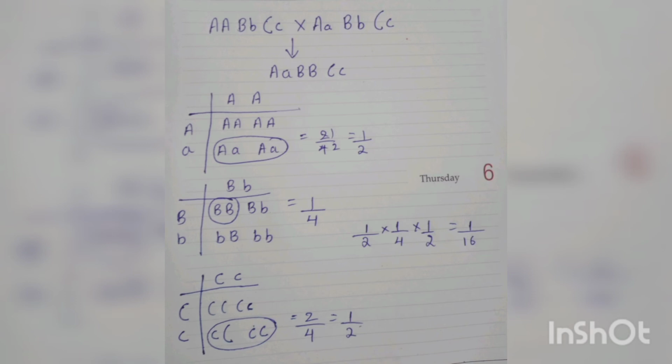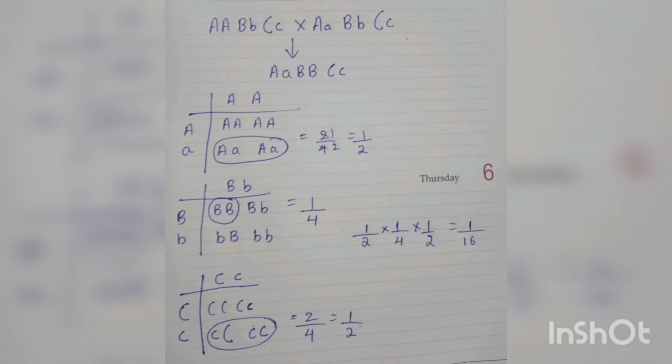As I already told, when two genes are crossed, we get a new offspring. So when capital A, capital A, capital B, small b, capital C, small c are crossed with capital A, small a, capital B, small b, capital C, small c, we get a result of capital A, capital B, capital B, capital C, small c. So what is the probability of getting this gene when these two are crossed?